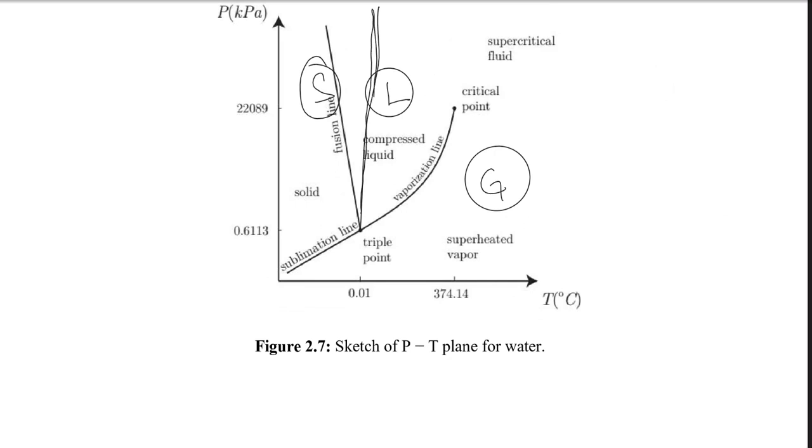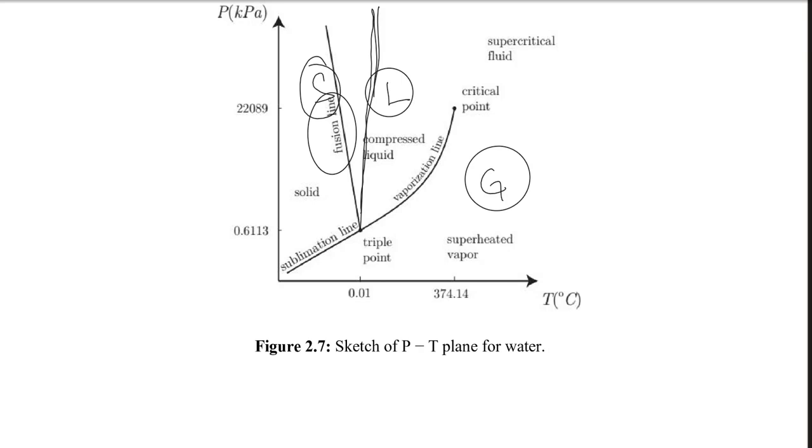If I'm going from the liquid to solid, this line can be called a freezing line. This line can also be called a solid and liquid equilibrium line. So this is the phase line between the solid and liquid, and this is actually the fusion line. Call it fusion as well.